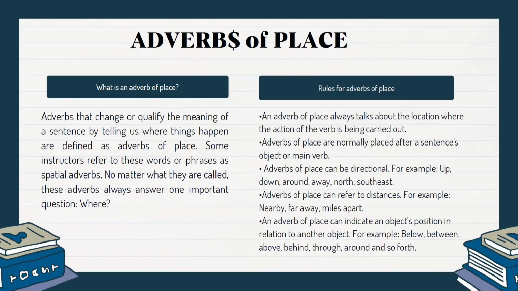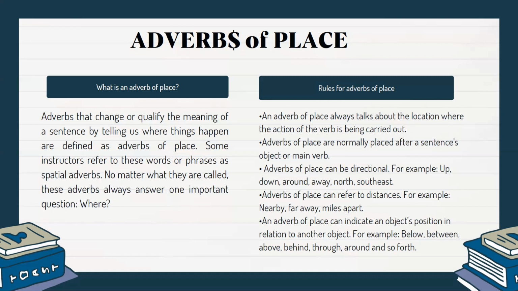Now we're talking about adverbs of place. What is an adverb of place? Adverbs that change or qualify the meaning of the sentence by telling us where things happen are defined as adverbs of place. Some instructors refer to these words or phrases as special adverbs. No matter what they're called, these adverbs always answer one important question: where?